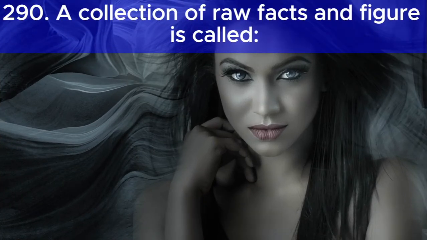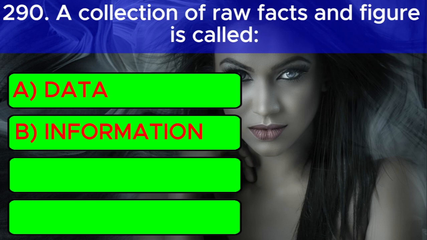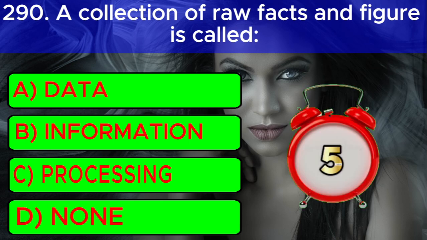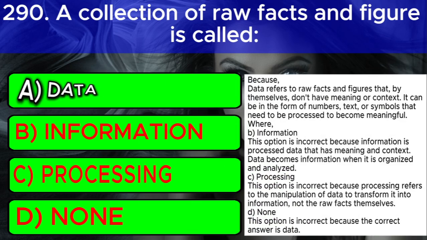Question number 1. A collection of raw facts and figures is called: A. Data, B. Information, C. Processing, D. None. And the correct answer is A. Data. Because data refers to raw facts and figures that by themselves don't have meaning or context.